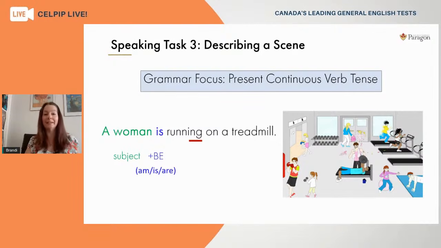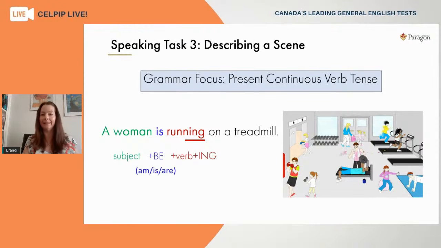So because the woman is one person, singular, she's also third person, the only word here that makes sense grammatically would be the word is. So that's why we've chosen that particular word. And then the last part of this verb is the action part. So you can see the root verb is to run, and all we're doing is adding an ing to that. So to complete this verb tense correctly, we have a woman is running. And then you can finish the sentence in whatever way makes sense. So in this picture, we can see that she's running on a treadmill.